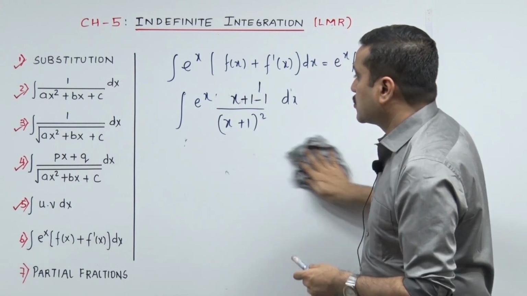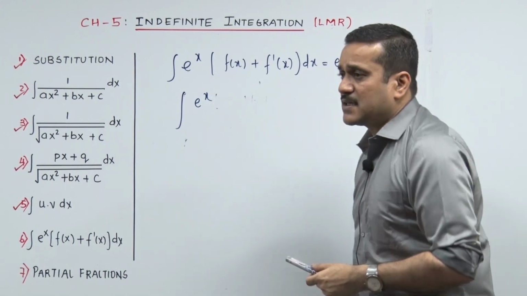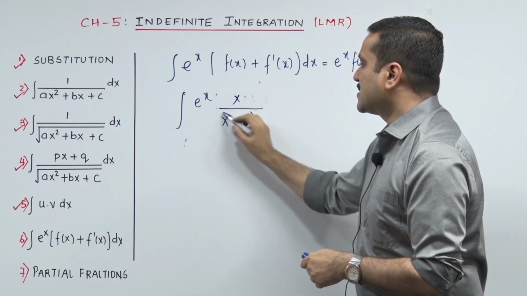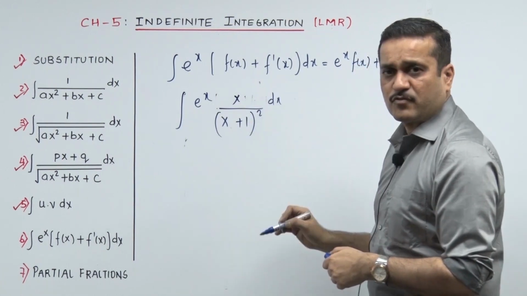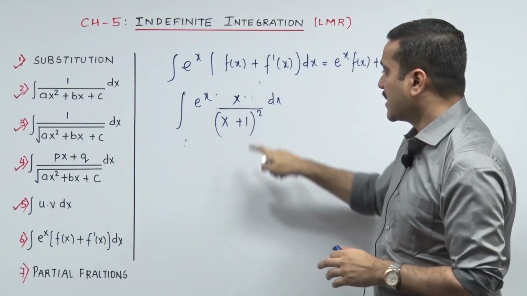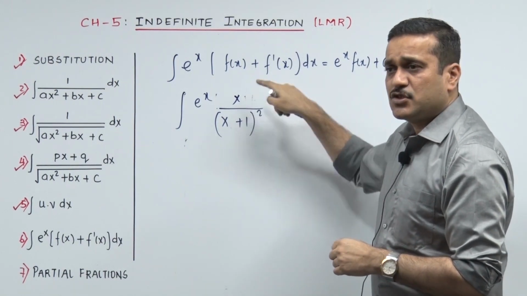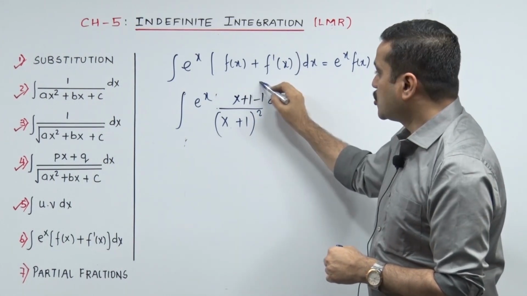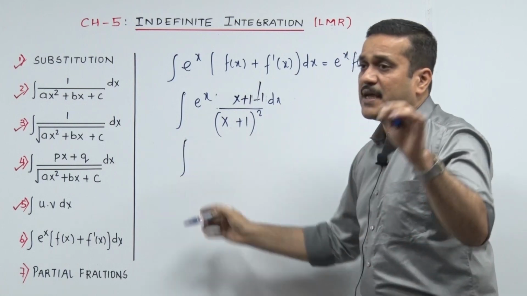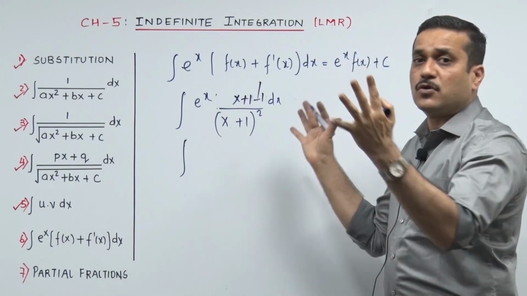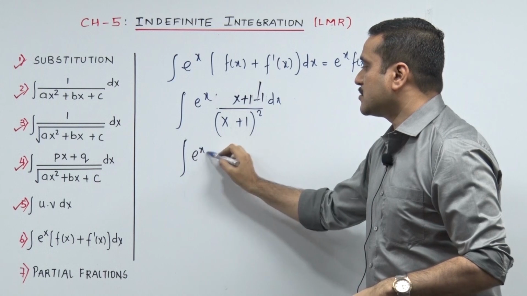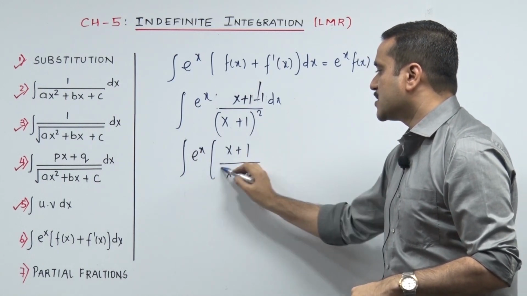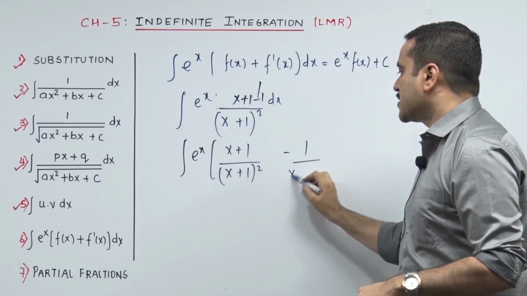Having seen this much, a little more. My sum was x upon x plus 1 the whole square. I just said play one small trick. Whatever you have over here, play one small thing. Get this in the numerator. Whatever is at the bottom, bring it up, so you say okay, plus 1 minus 1, and then chop it. So let's chop it. What good feeling does chopping give? Yes, now two terms will form. So e raised to x, in the bracket I have got x plus 1 upon x plus 1 the whole square. Done, sir ji. Minus 1 upon x plus 1 the whole square.